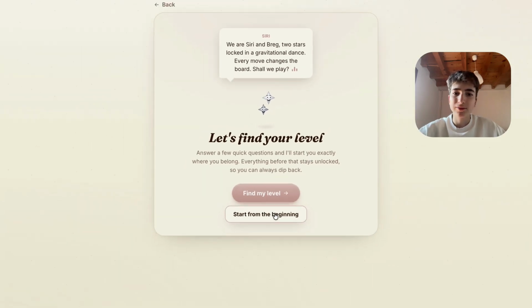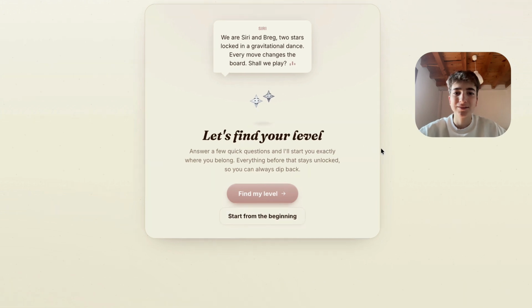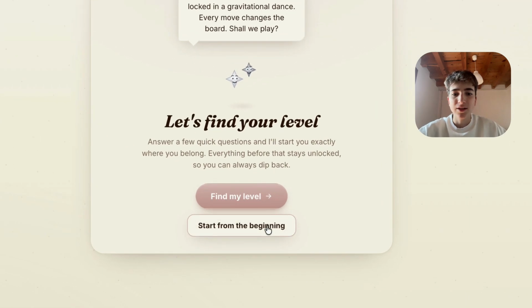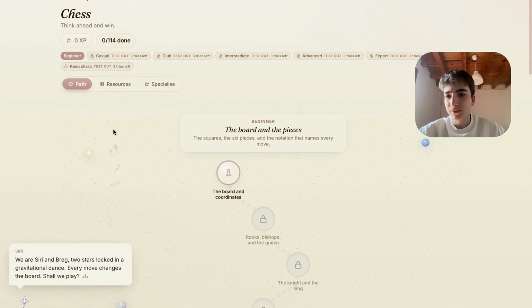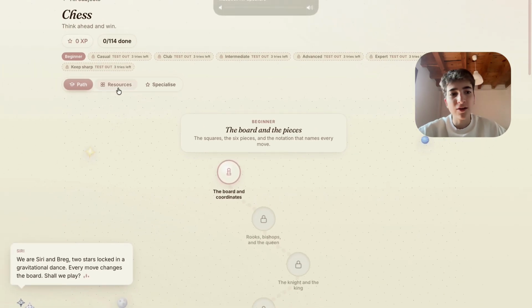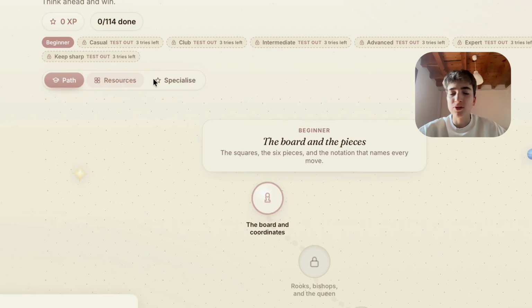Siri and Breg, two stars locked in a gravitational dance. Every move changes the board. Shall we play? So We are Siri and Breg, two stars locked in a I can start gravitational from the dance. beginning Every or move changes the just board. find my Shall we level.